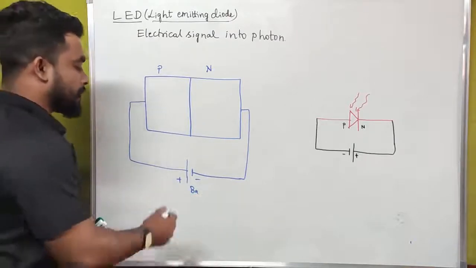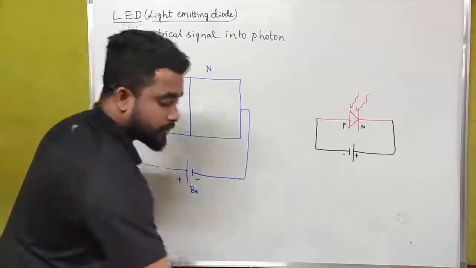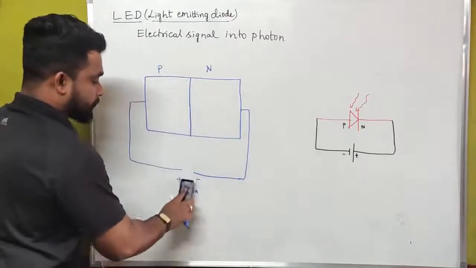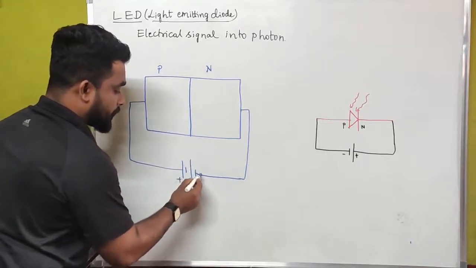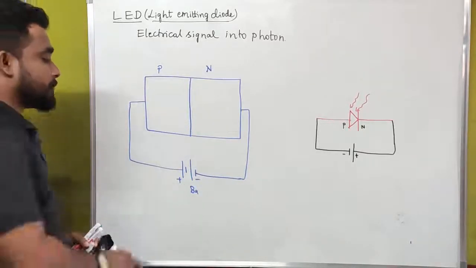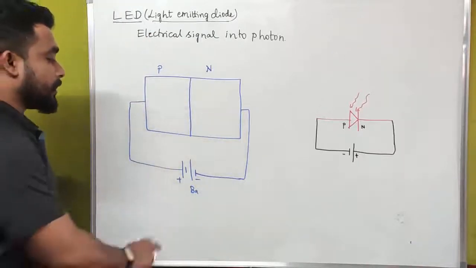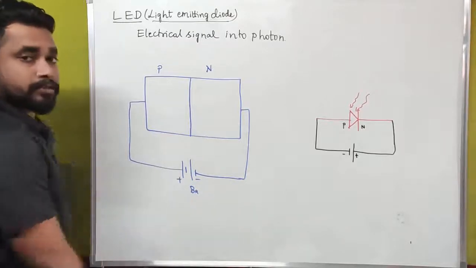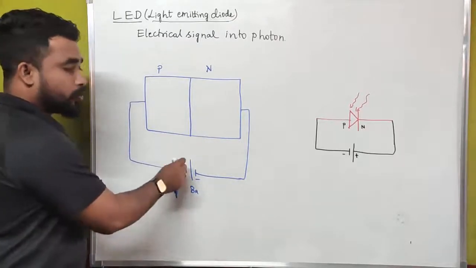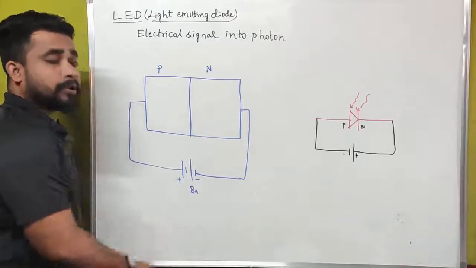In case of a battery, we have to use more lines. Generally it will be like this. In case of a battery, we have to write like this. That means a number of cells is nothing but a battery. We are connecting high power batteries. That is the meaning of these lines. If we are writing only two lines, that is very less, consisting of very little energy compared to these cells.